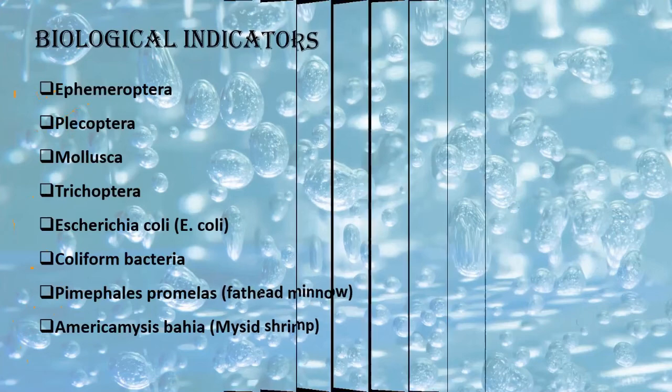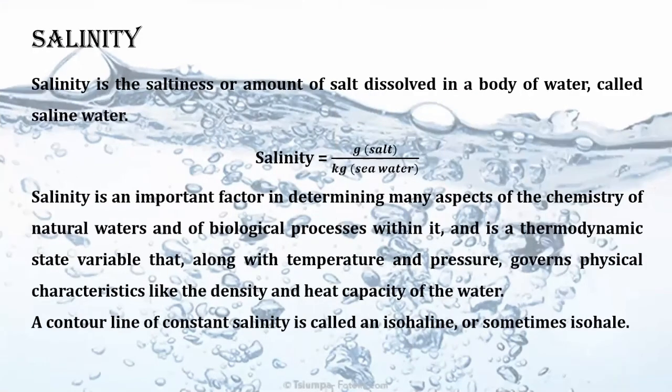So these were the three indicators by which we can clearly see what the water quality is. It is good or it is bad. So environmental water quality is basically determined by three factors: physical, chemical, biological. And we have seen what factors are determined in order to know the quality of water, right? Now what are we having?